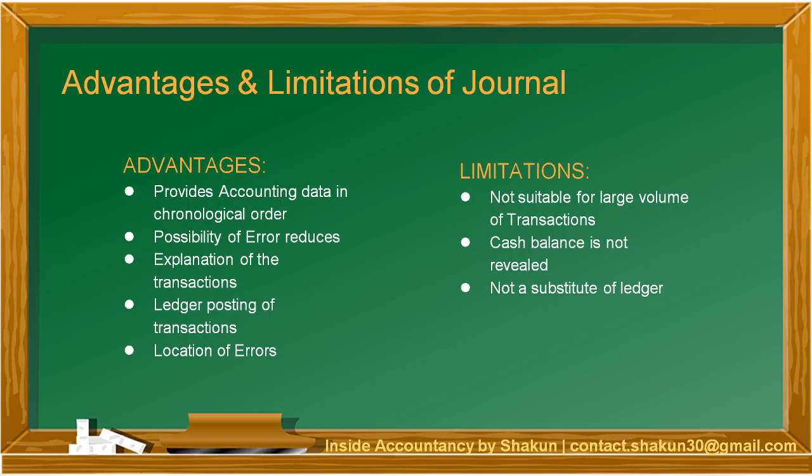The next limitation is not a substitute of ledger. So journal cannot substitute ledger because in ledger every particular account has a particular head, and under that head we record all the transactions relating to that particular account. So it cannot substitute ledger. So these were the various advantages and limitations. So journal has more advantages and fewer limitations. These limitations are overcome when after journal we prepare the ledger accounts.